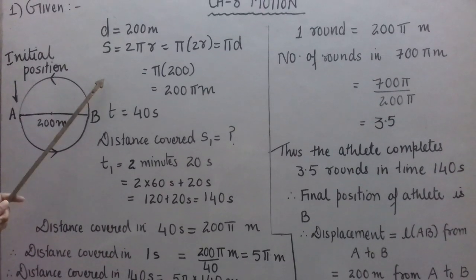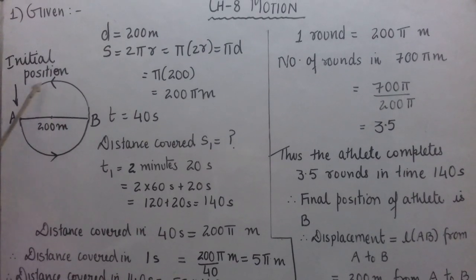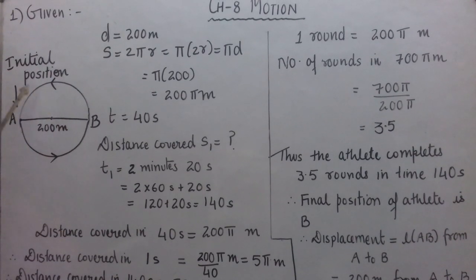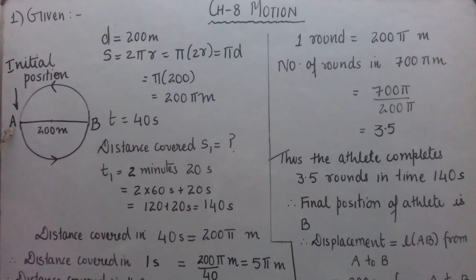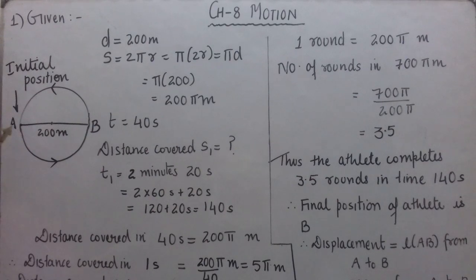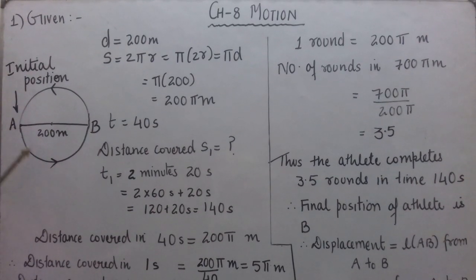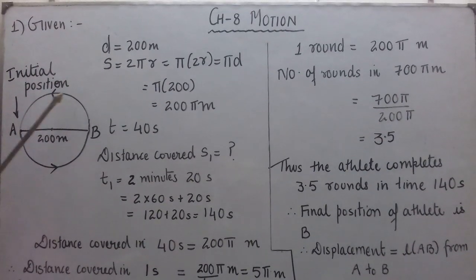So here, first in this case, I have to draw the rough figure. I have drawn the circular track and I have taken any point on it, and let A be the initial position of the athlete. It is given that an athlete completes one round, means if he starts from A, and let us say I have represented by arrow that he is moving along this direction.